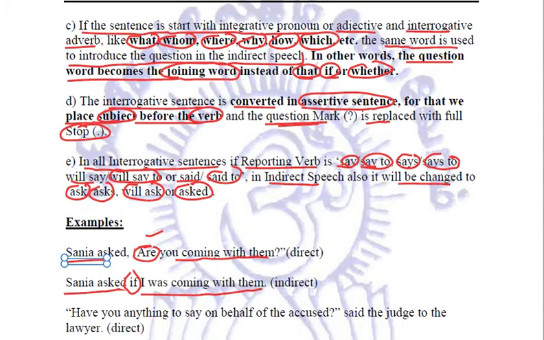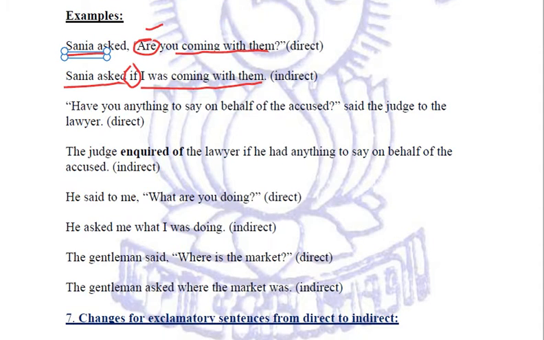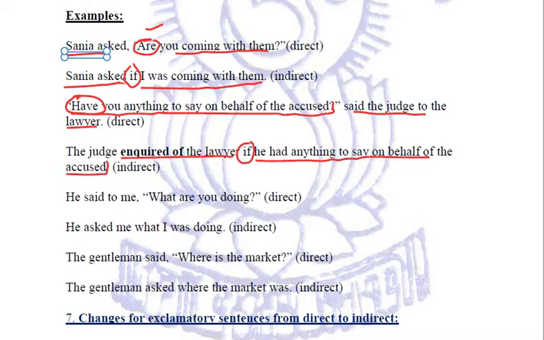Now, understanding all these rules with the help of examples, let us try to relate. First, we have already seen. Let us see the second. Have you anything to say on behalf of the accused? Said the judge to the lawyer. So now the judge is actually inquiring something. So the judge inquired of the lawyer, or the judge asked the lawyer. We can use both of these because we are having this helping verb. So now we'll be using if he had anything to say on behalf of the accused.